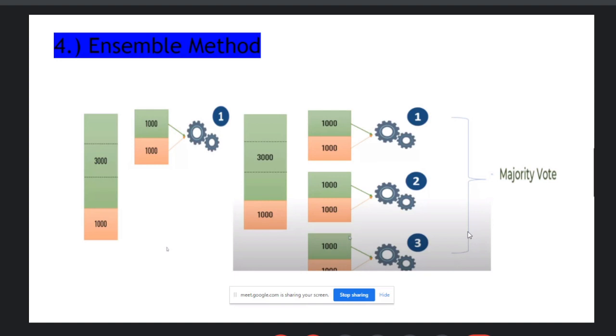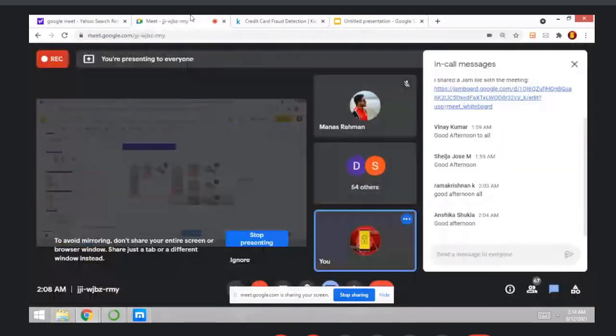And the next one is the ensemble technique. If you have 3,000 samples from one class and 1,000 samples from another class, take 1,000 samples from the first class and 1,000 samples from the other class, and make three batches: batch number 1, batch number 2, and batch number 3. Then take the majority vote, like 1 plus 1 plus 1 equals 1, 0 plus 0 plus 1 equals 0. Take the majority vote, create your model, and then predict your results. It's all about the ensemble technique. I hope you all understood, right?